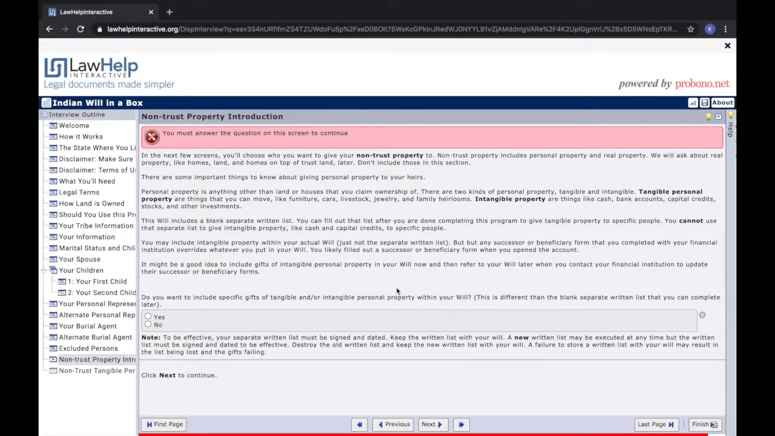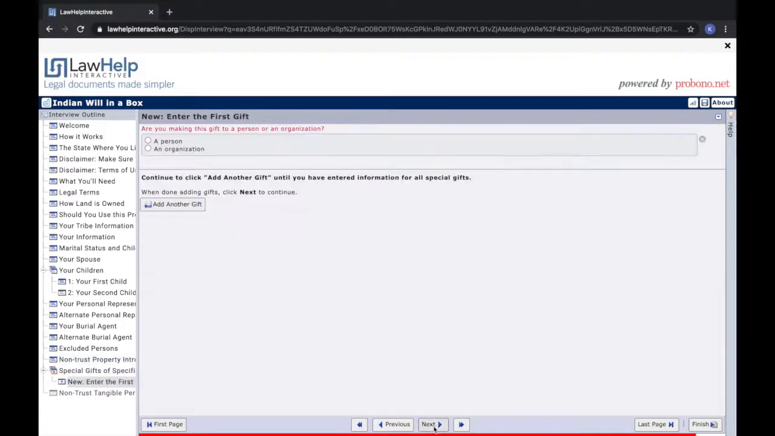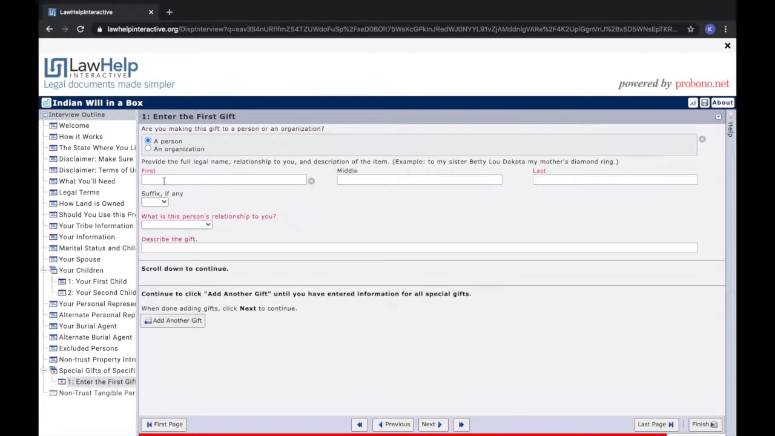This form allows you to give all of your non-trust personal property to one person or persons, but it also gives you the option to leave specific property to specific individuals. For this will, I will choose to leave my car to my first child and include the year, make, model, and vehicle identification number or VIN for the car if possible, so that it will be clear to which car I am referring to when my will goes through the probate process. My car is the only specific non-trust personal property gift that I'll make in this will.